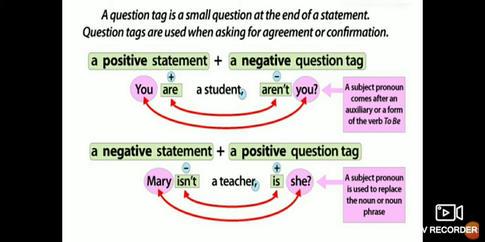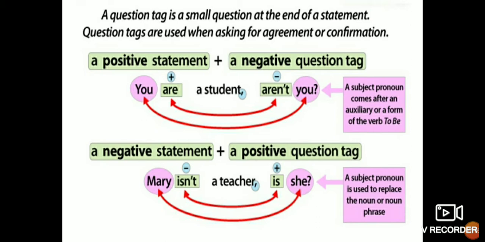Okay. Now one more example I will show you so that it should be clear for the negative sentence. If a sentence is negative, then what will happen? Negative sentences, you know now. Mary is not a teacher, is she? Here the sentence is already negative, so we have used a positive question tag. It is clear now. If the statement is negative, it is a negative sentence: Mary is not a teacher.